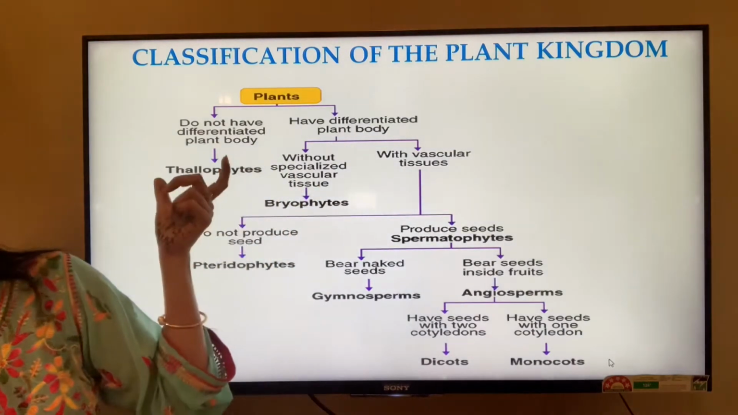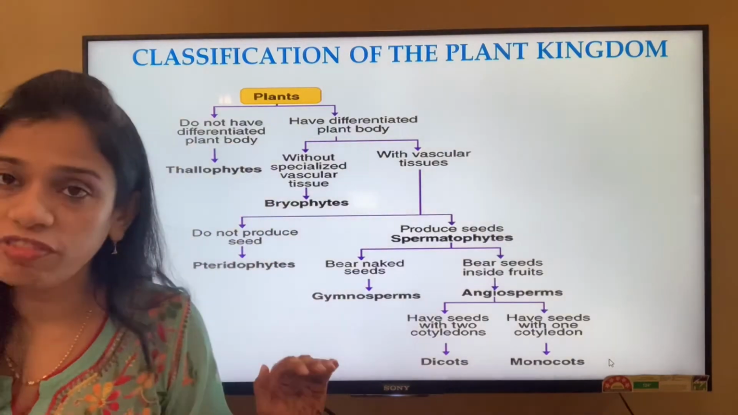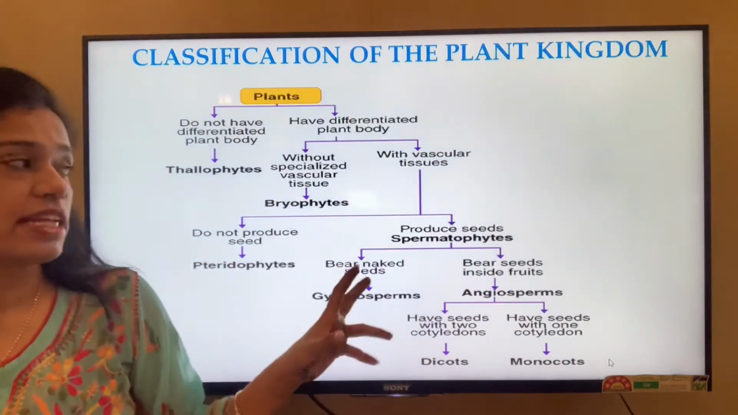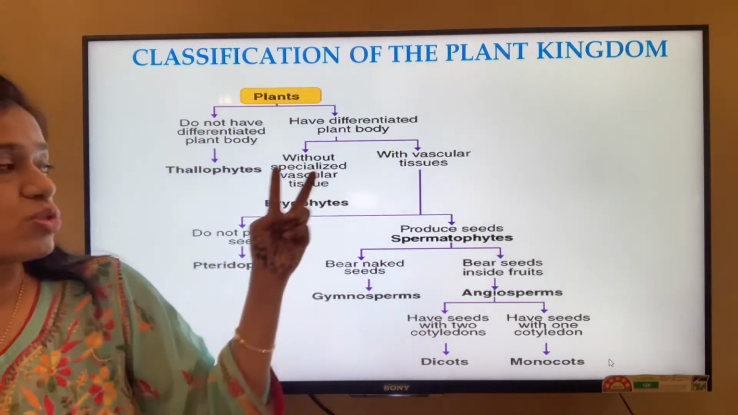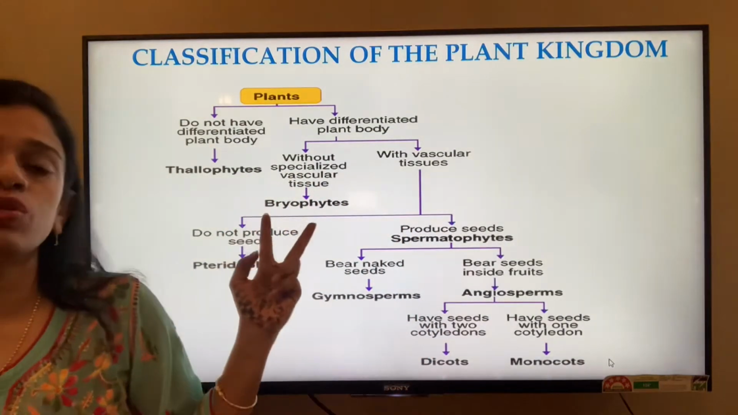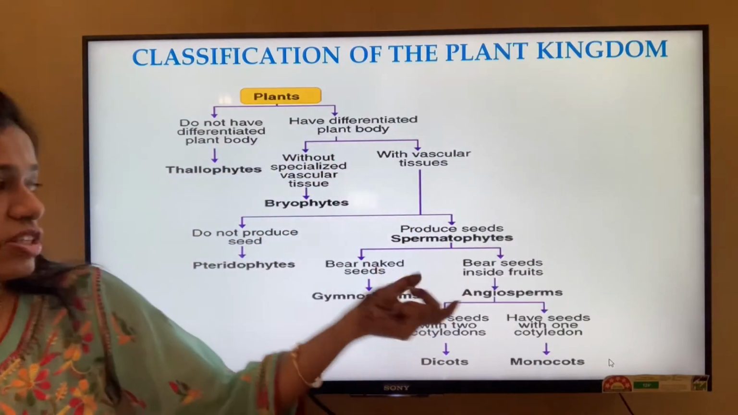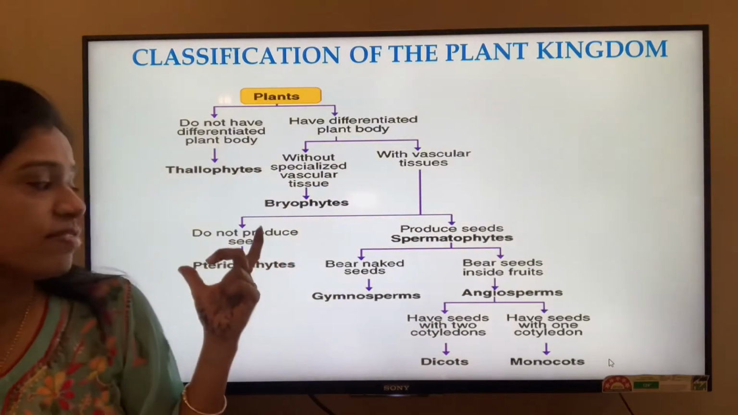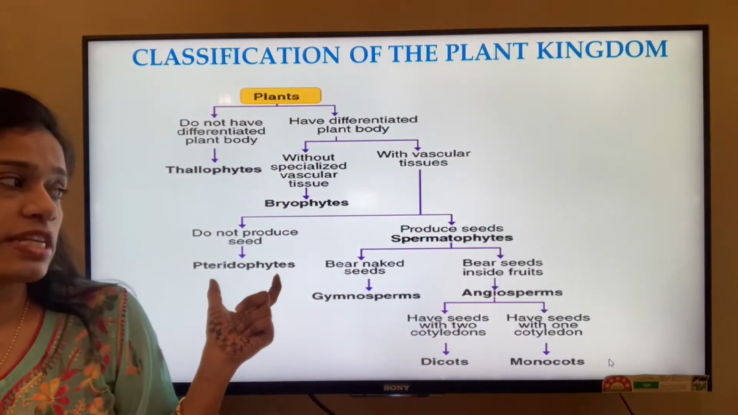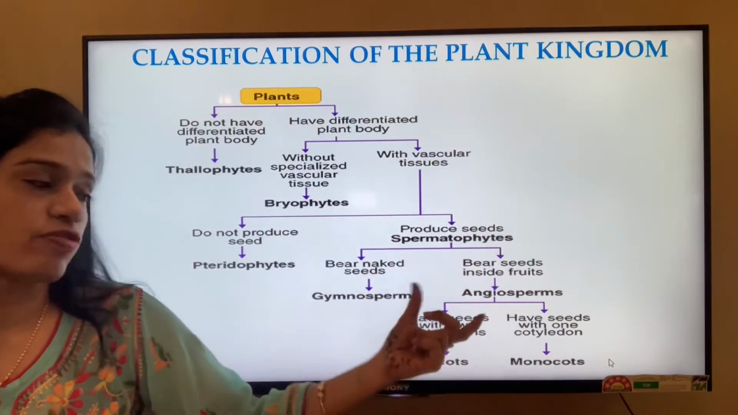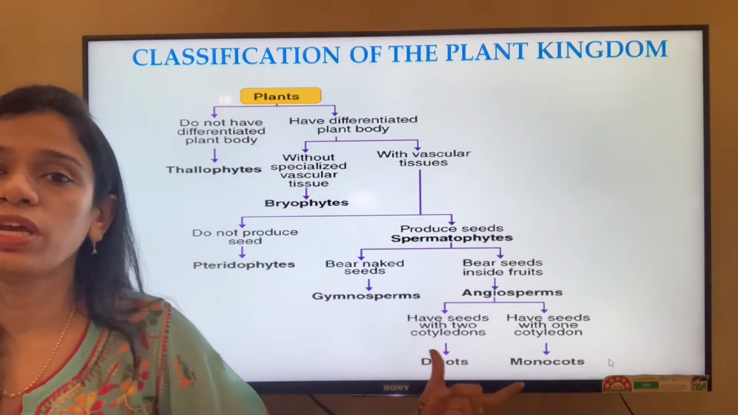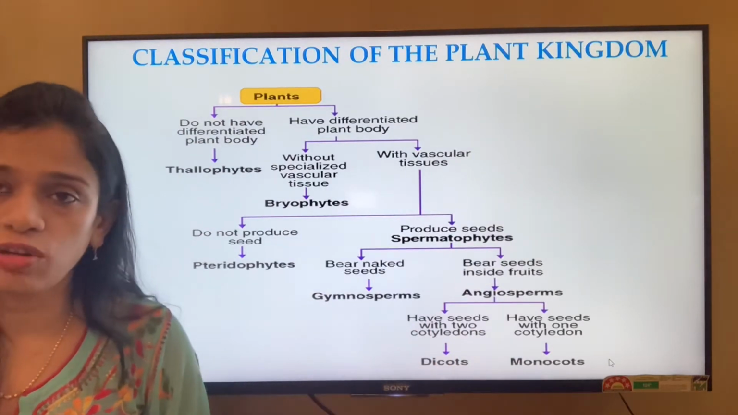That is, the plants get divided first into the Thallophytes, which are non-differentiated, and the others which are differentiated. Under the differentiated, it again gets divided into two parts: without vascular tissue and with vascular tissue. Without vascular tissue, it is called the Bryophytes, and with vascular tissue, it again gets divided into those that do not produce seeds and those that produce seeds. If it does not produce seeds, it is called the pteridophytes, and those who produce seeds are called the spermatophytes, under which come the gymnosperms and angiosperms. And the angiosperms again get divided based on the number of cotyledons, that is, into the dicots and monocots.